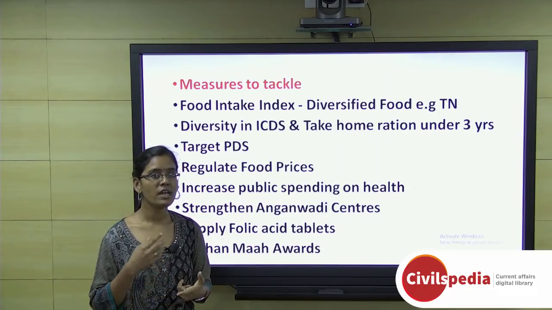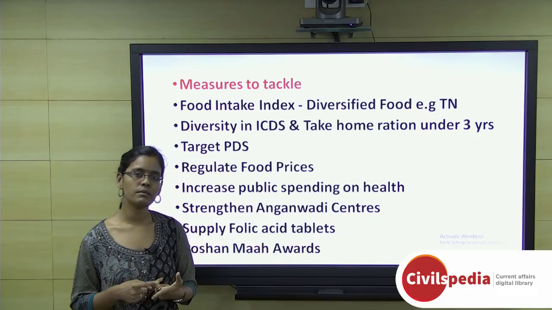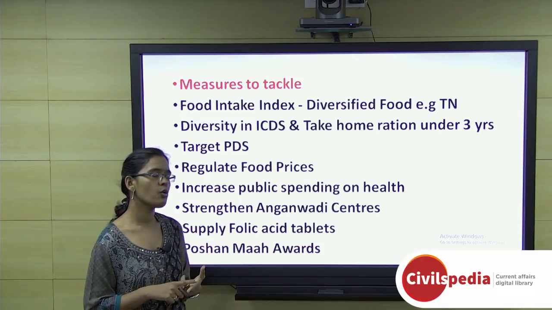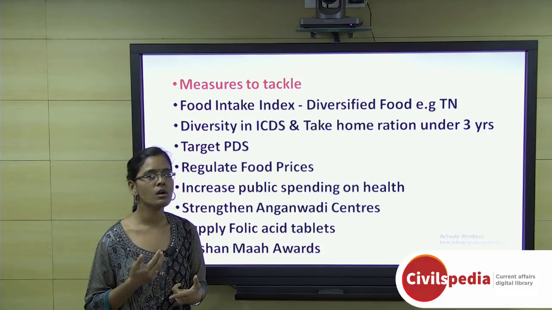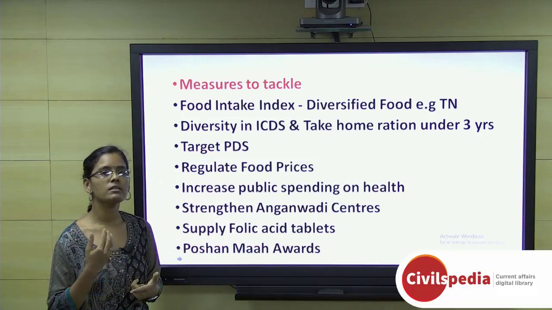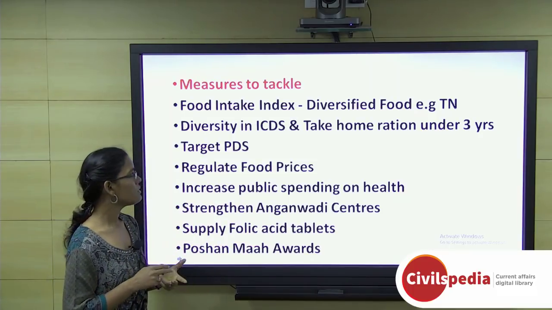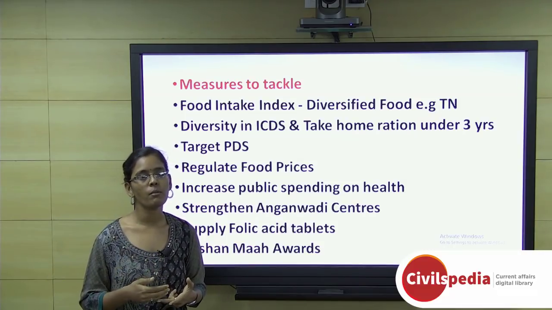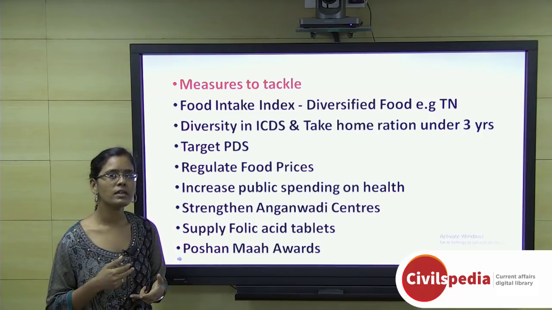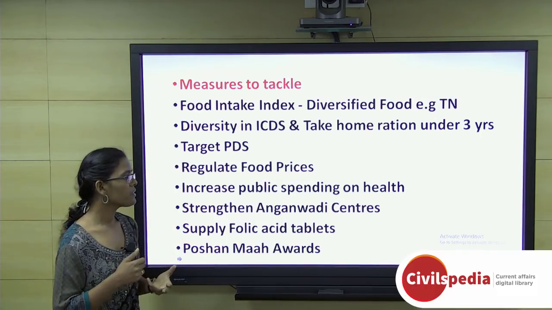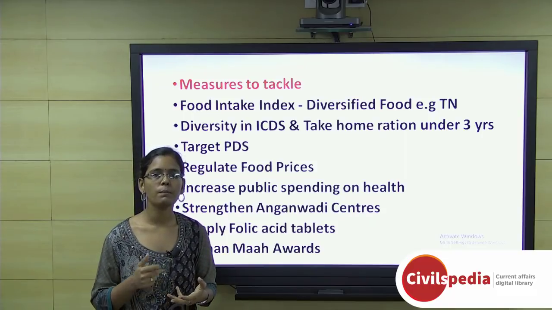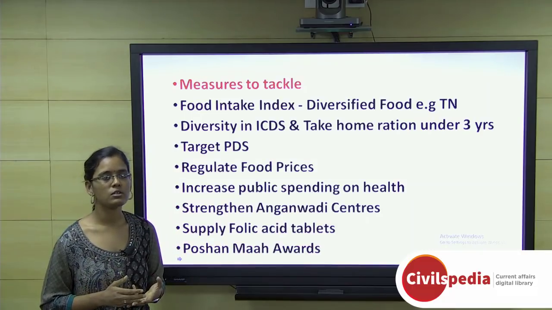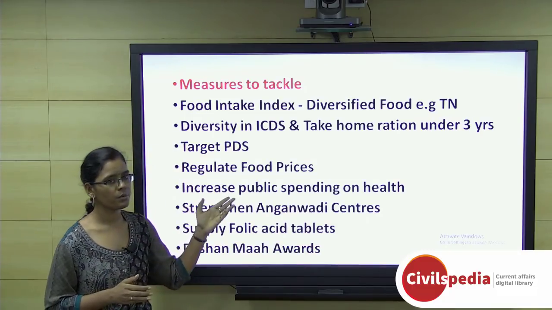And the second thing is diversifying food intake within the ICDS, which will help India handle this malnutrition problem, as will the recent initiative of take-home rations for children from 6 months to 3 years. And third, we need more targeted PDS, so that the states or districts performing very poorly with respect to malnutrition get a properly targeted public distribution system. And fourth is regulating food prices, because if the price of pulses fluctuates so much, then poor people will not get a proper supply of pulses. So we need to address the regulation of food prices.